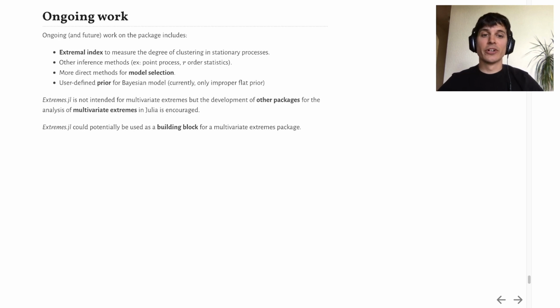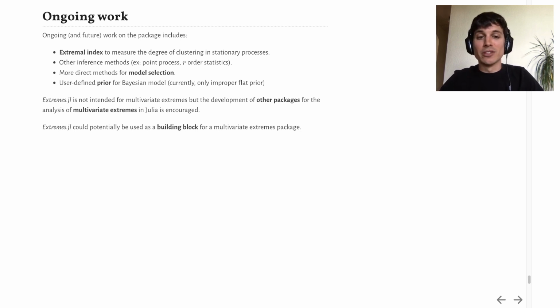Extremes is still under continuous development. Ongoing and future work on the package includes the addition of the extremal index to measure the degree of clustering in stationary processes, the addition of other inference methods such as point process or r-largest order statistics, the addition of direct methods for model selection, and the addition of user-defined priors for Bayesian models, as currently only the improper flat prior is supported.